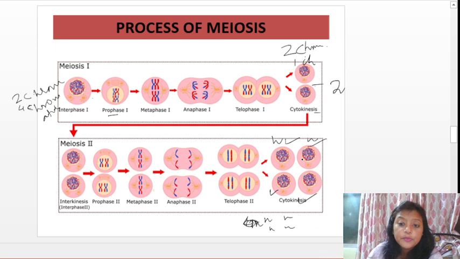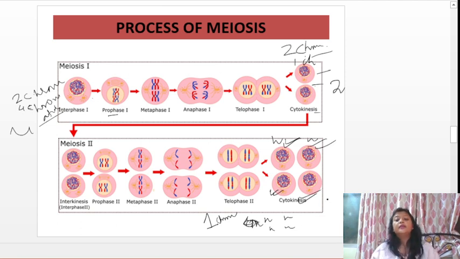So here we're getting 4 chromatids and 2 chromosomes. Here there are 2 chromatids and 1 chromosome, and here it is 1 chromatid per cell, n. I'll tell you in detail. Basically remember this: they're forming 4 daughter cells, and it's reducing.